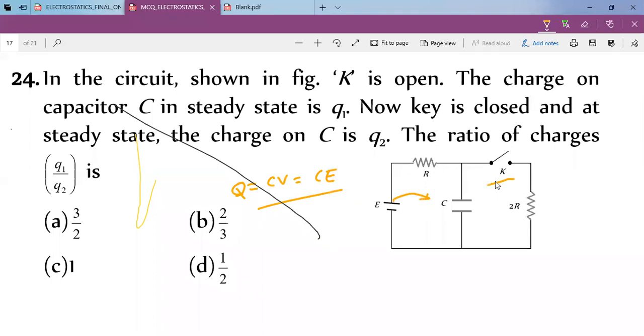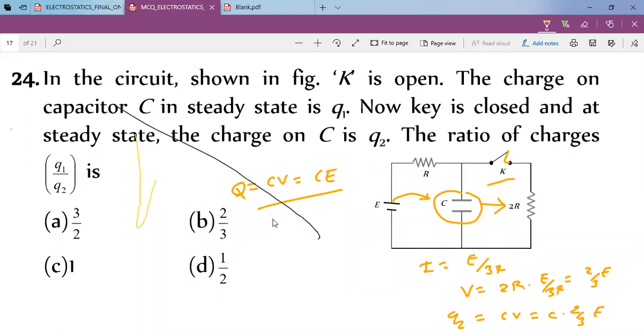Now suppose the switch is closed. It means current will flow this way. So the potential difference across C will be the same as the potential difference across 2R. The current in the circuit will be E by 3R. So the potential difference across 2R will be 2 by 3 E. So the charge will be C times 2 by 3 E. Now we want Q1 upon Q2, that is 1 upon 2 by 3, that will be 3 by 2.